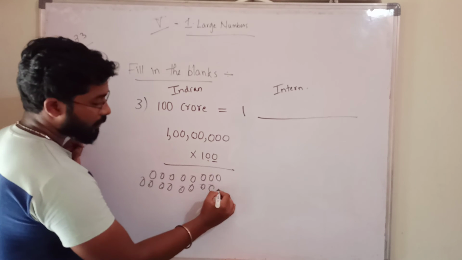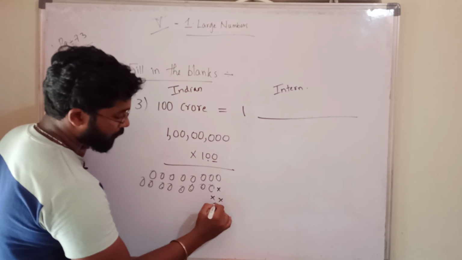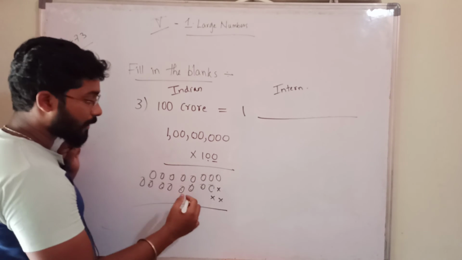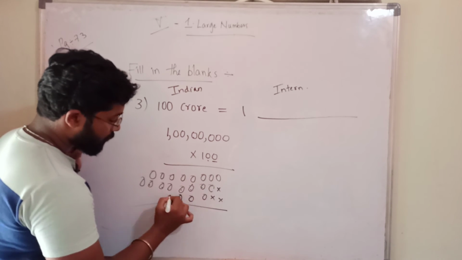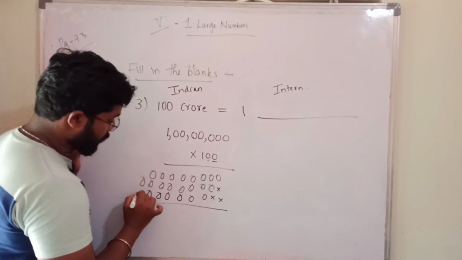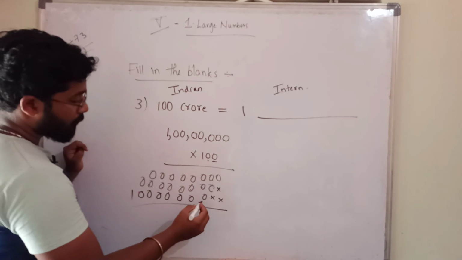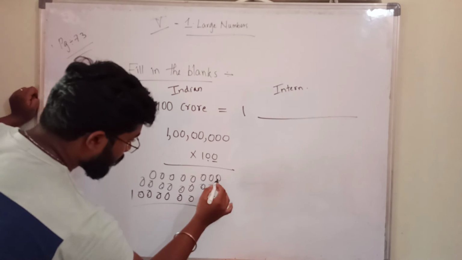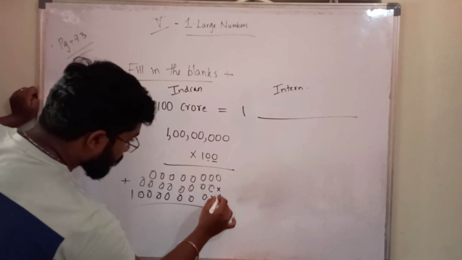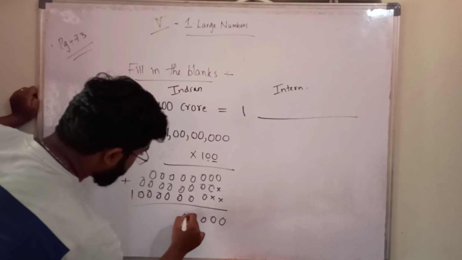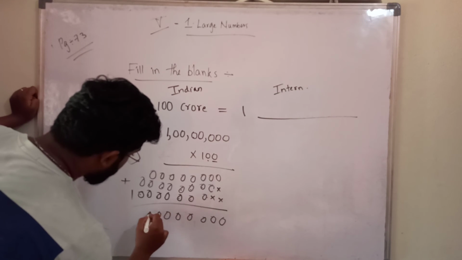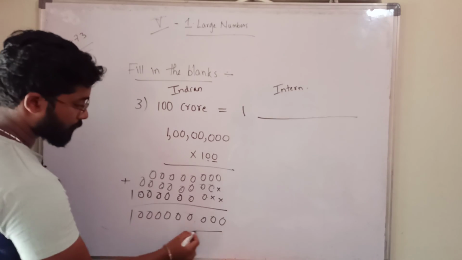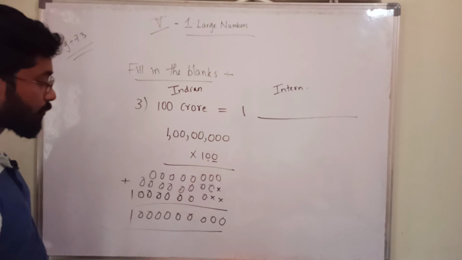Next, here you have to leave one place. Here 2 places you have to leave. We have to multiply with 1. How many digits are there? 8. Let us see, if you add, this is 0, 0, 0, 0, 0, 0, 0, 0, 0, 1. How much will you get? You will get 100 crores only.